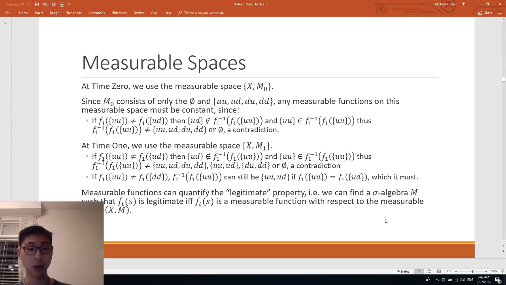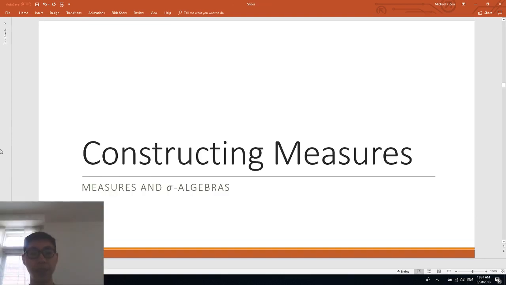And this example shows how we can quantify this property using sigma algebras, since for any information process, we can find a measurable space such that the process is legitimate if and only if it's a measurable function with respect to said measurable space. In the previous example, we found that it was rather simple to construct the sigma algebra around the family of sets. However, in continuous or complicated discrete cases, it is often difficult to find the intersection of all possible sigma algebras. This section will focus on how to construct a measure space using something known as an outer measure.